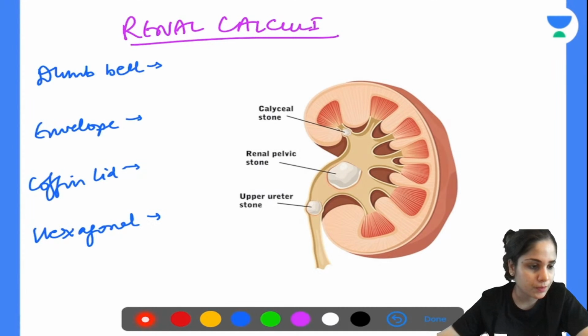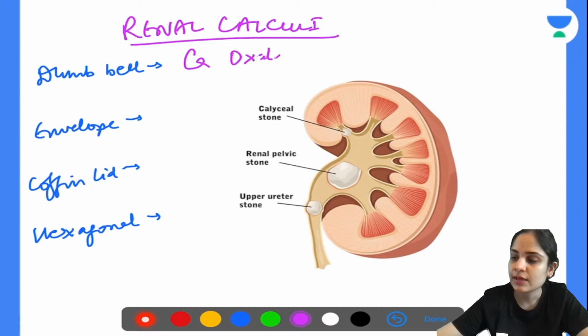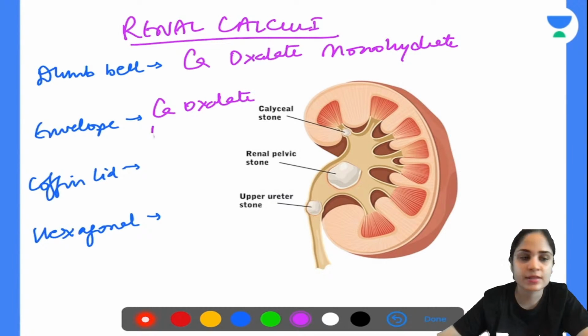Okay, so quantum mechanics is saying calcium. Yes, very good, Pramod Kumar. So dumbbell shaped crystals are seen in calcium oxalate monohydrate stones. Envelope shaped crystals will be seen in calcium oxalate dihydrate stones. Coffin lid shaped crystals will be seen in triple phosphate stones.